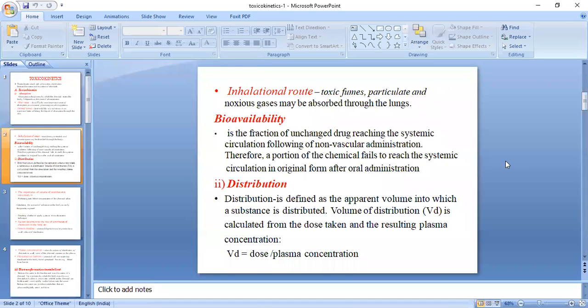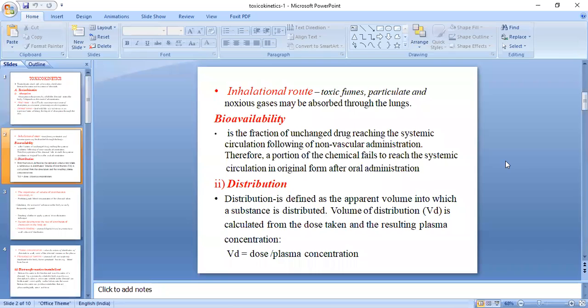The second part of toxicokinetics is bioavailability. Bioavailability is nothing but the fraction of unchanged drug reaching the systemic circulation following non-vascular administration. Whenever you are taking any drug, it goes directly into your stomach in the unchanged form, as it is.